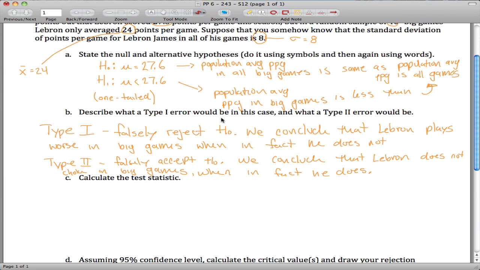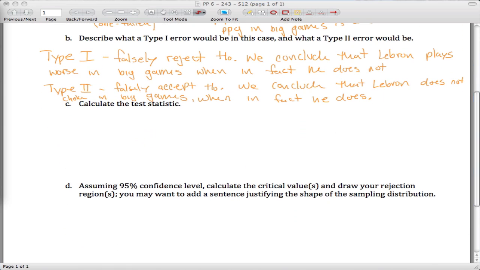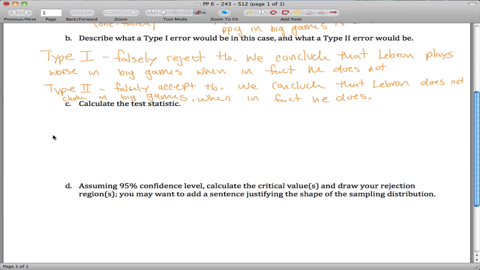Okay, describe what a type 1 error would be in this case and a type 2 error in this case. So I guess that's this. Calculate our test statistic. This is going to be a z statistic. If you want it formulaically, it's x bar minus mu naught divided by sigma over the square root of n. What it's saying is how many standard deviations above or below what we expected, mu naught, is our sample.